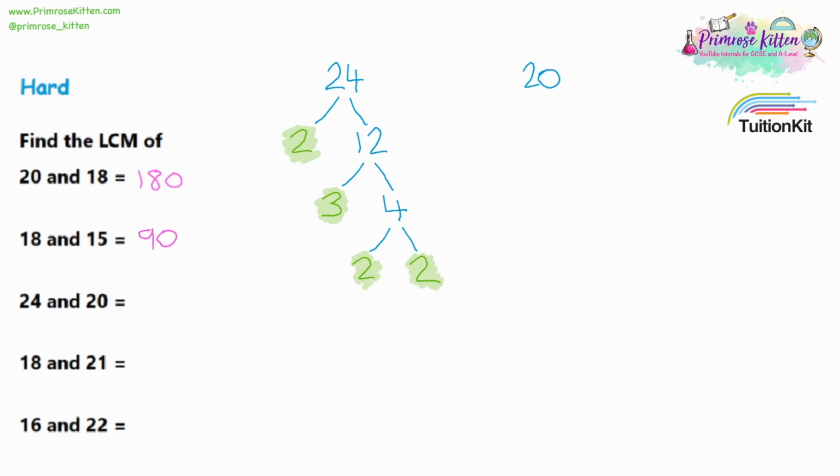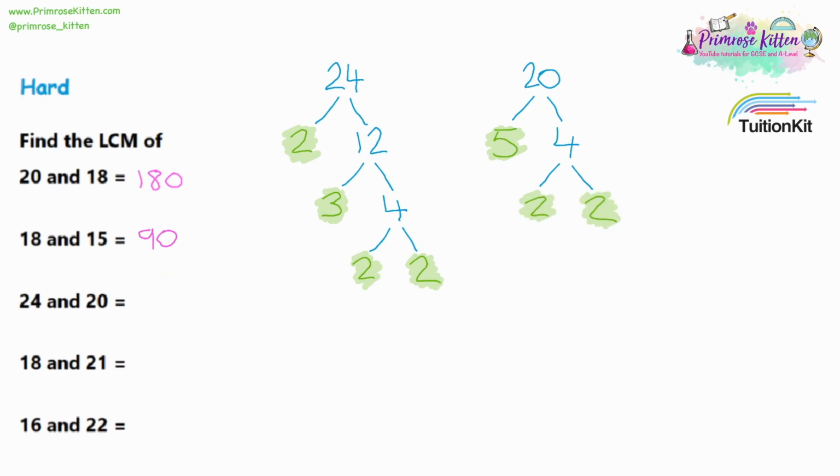Now looking at 20. Now I tried dividing by 2 last time, and if you keep dividing by 2, you'll get quite long trees, as you saw with 24. If you choose larger numbers, you tend to get a shorter tree. So rather than picking 10 and 2, I'm going to pick 5 and 4. But this would still get me the same answer. Looking at 5, 5 is a prime number, and we already did 4 with 24's tree. 4 would be 2 times 2, both being prime numbers, and the end of the tree.